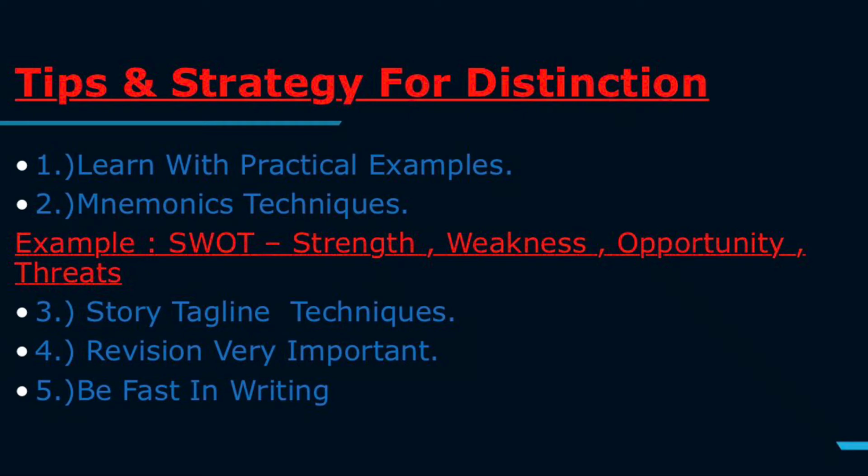Now, the second tip is mnemonic techniques. It's more about keeping formulas while studying. For example, if you want to learn by heart 4 points, that is strength, weakness, opportunities and threats, at that point of time, you keep a formula for studying it. I've kept the formula as SWOT, that is strength, weakness, opportunities and threats. See how easily I've studied these 4 points through just a simple formula. In a similar way, in your business studies, if you're able to keep formulas and study for most of your answers, then trust me, you're going to reach the second stage of getting distinction in your exam.